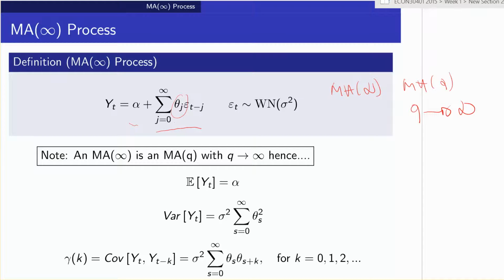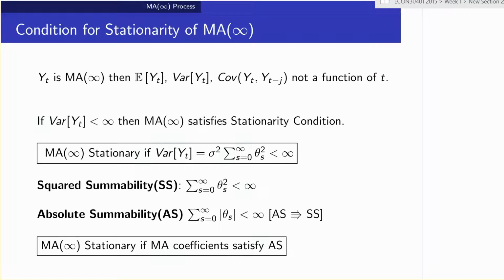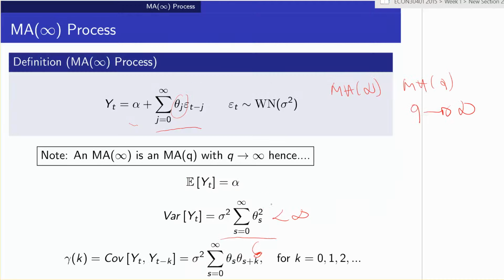We just use results from before, where now q goes off to infinity, and we have to assume that these are finite here. And just to be clear, if this is finite, it implies this term is finite as well. We don't need to prove this, but if the variance is finite, we can show the covariance has to be finite as well. So once we derive the properties of an MA(q), we already have the properties of the MA(infinity): let q go off to infinity and assume the sum of these squared coefficients is finite. This is the square summability condition, that the sum of these squared coefficients in the variance is finite. Otherwise, the variance won't exist.